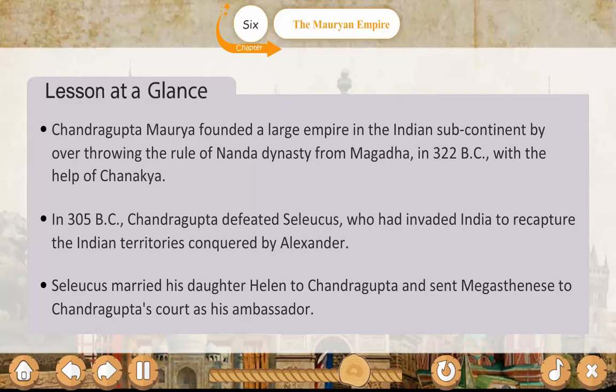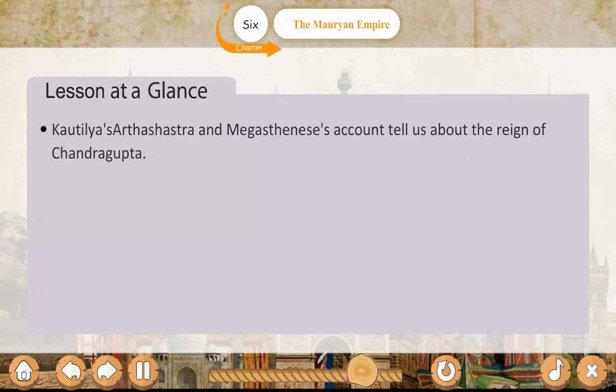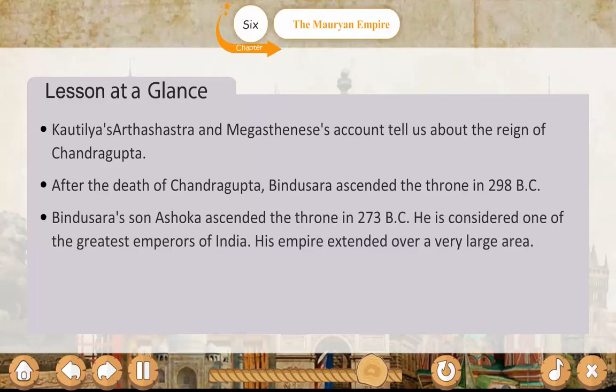Seleucus married his daughter Helen to Chandragupta and sent Megasthenes to Chandragupta's court as his ambassador. Kautilya's Arthashastra and Megasthenes' account tell us about the regime of Chandragupta. After the death of Chandragupta, Bindusara ascended the throne in 298 BC. Bindusara's son Ashoka ascended the throne in 273 BC.